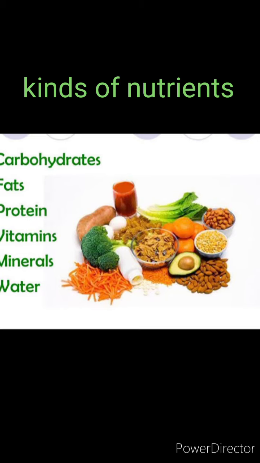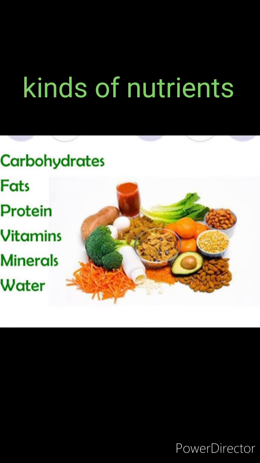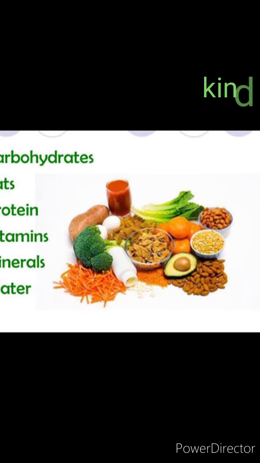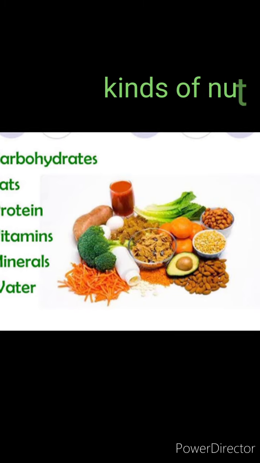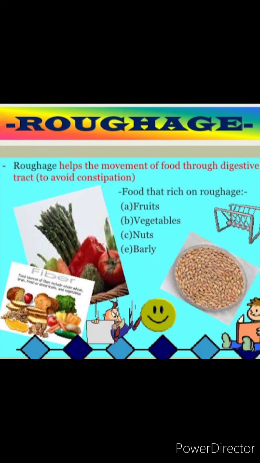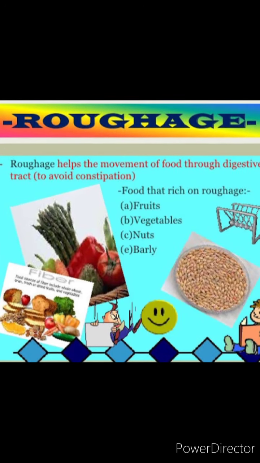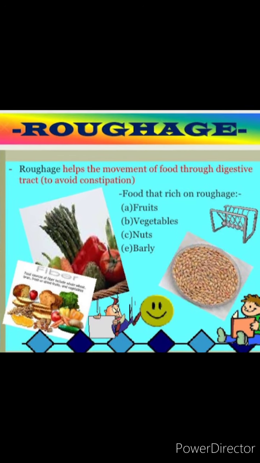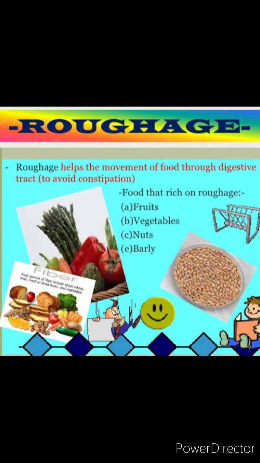There are mainly 5 types of nutrients in our food: carbohydrates, fats, proteins, minerals and vitamins, and water is also included. Roughage is also an important part of our food. It is not a nutrient, but it is still very important for the smooth functioning of our digestive system.